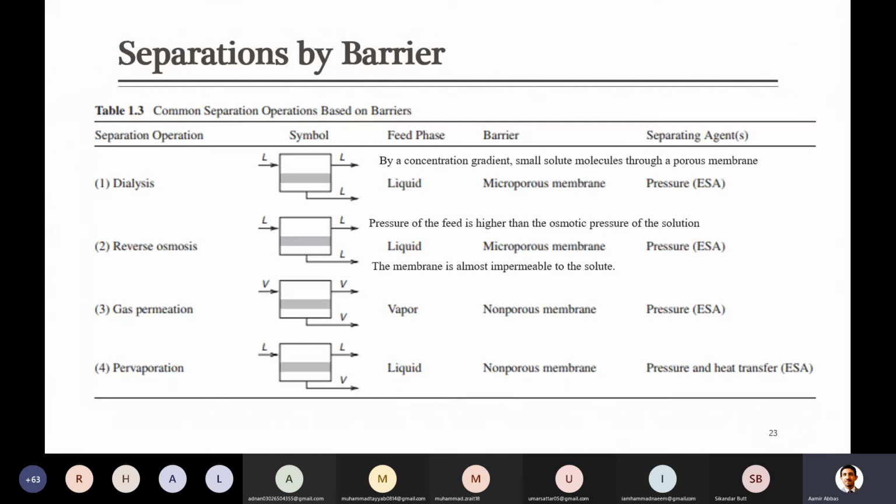Then there is the gas permeation membrane. Gas permeation membranes are used for separation of different gases, and these are usually non-porous membranes. By the way, for gas permeation, can we use porous membranes? Will they be effective? What do you think?